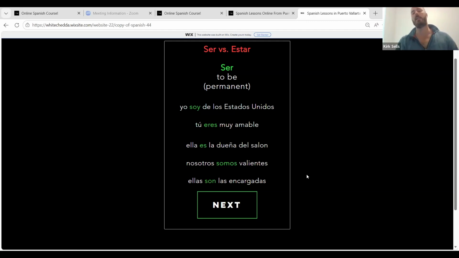Having said that, why are we looking at an ER verb here, ser? It's because it's so important. It's such a commonly used verb. Go ahead and say ser. Ser. That's to be, and that's permanent. What's the temporary to be? Estar. Good.